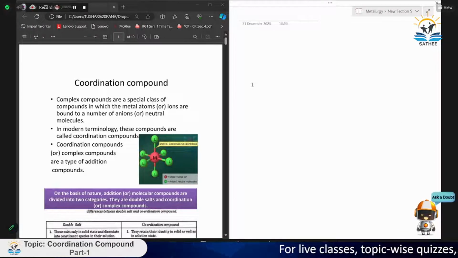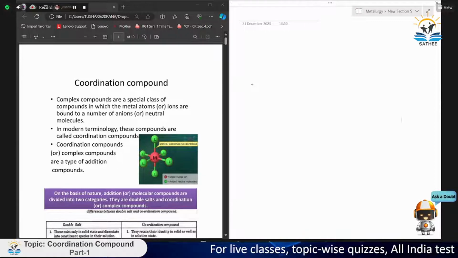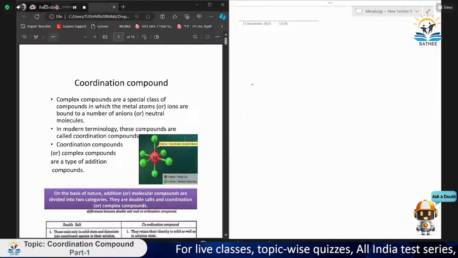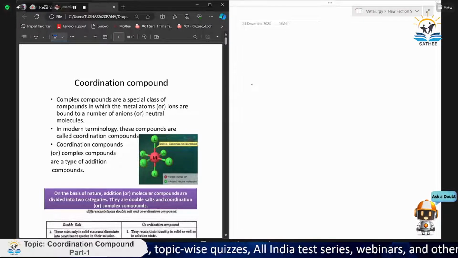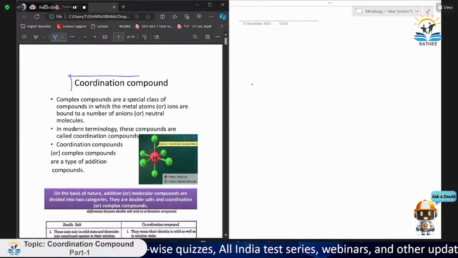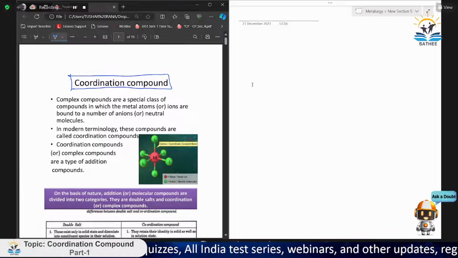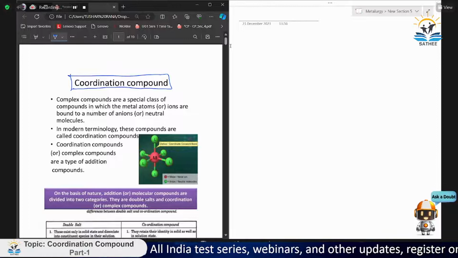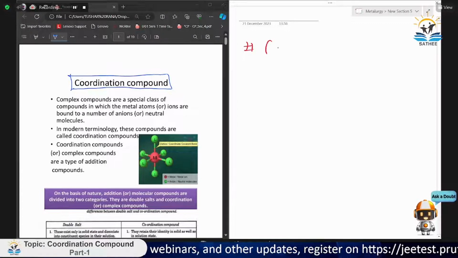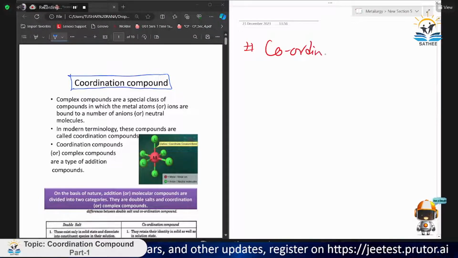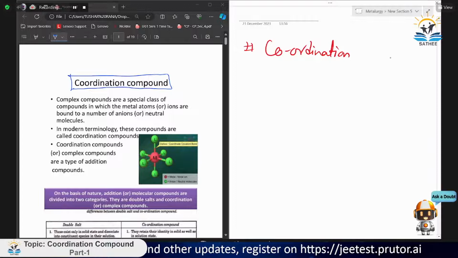Okay, so today our chapter is coordination compound. It is a chapter of our inorganic chemistry. Let me take out my drawer first. Okay, we will study this chapter, coordination compound. It is a very important chapter with respect to the JEE Mains and other competitive examinations also. So just mark the heading, coordination compounds.